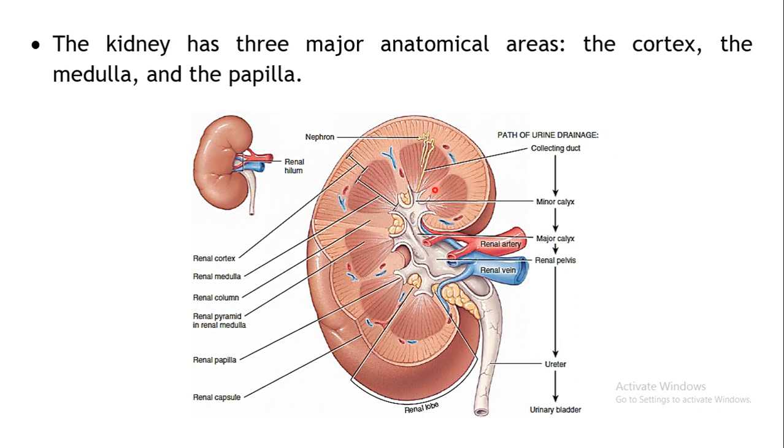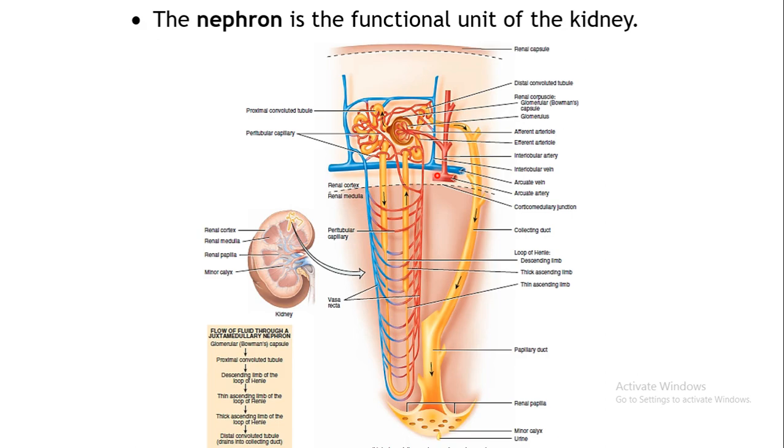And this is how the nephron is located in a particular kidney. We shall see a part of it is located in the cortex and a part of it is located in the medulla. We'll see that in the further picture.